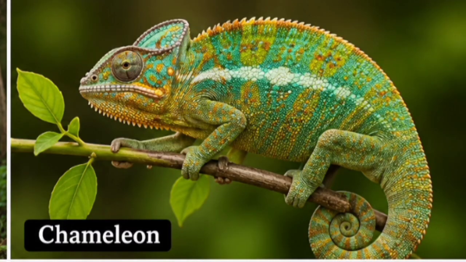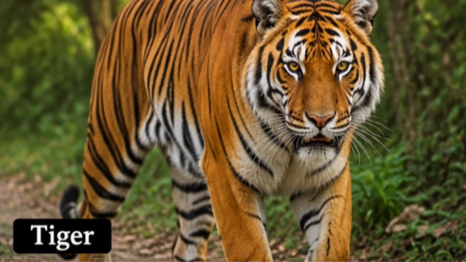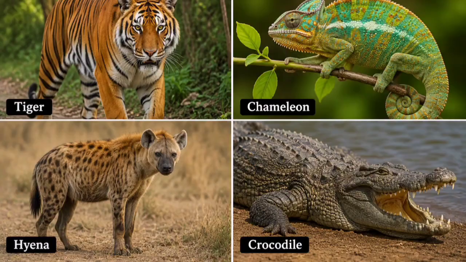If you ask me which animals we have to focus on, you can focus on the chameleon, the hyena and the crocodile. Sometimes the tiger also, the Bengal tiger we can focus on. Leopard and Asian lion are not important, but Bengal tiger, chameleon, hyena and crocodile are important in that poem.